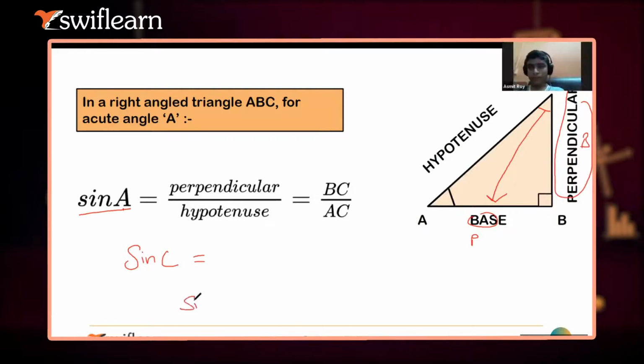Why can I not write sine B? Because perpendicular and hypotenuse will overlap. Yes, because hypotenuse cannot be changed. Hypotenuse is the longest side of any right angle triangle. This is what we have learned. And perpendicular and base is fine. We can write A plus B, B plus A. But guys, hypotenuse is the longest side. And as per the concept I told you, whatever angle we are taking, the side opposite to it we always take as the perpendicular, right? So AC cannot be perpendicular in any case.